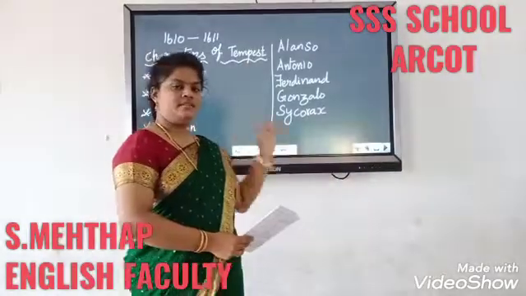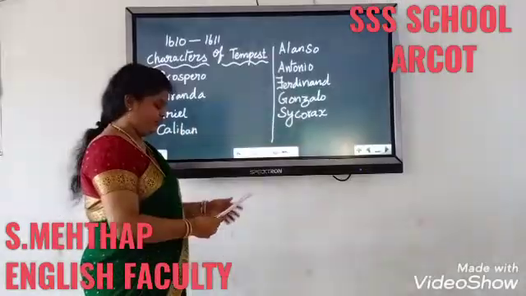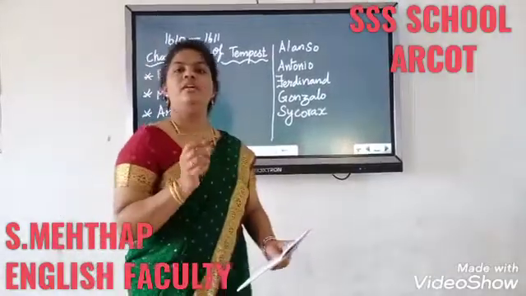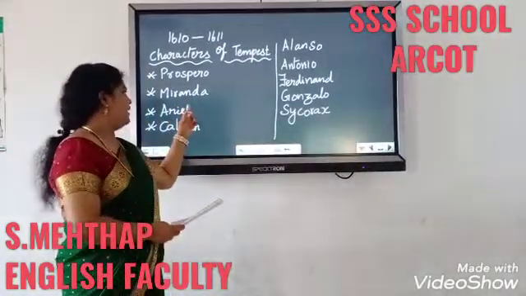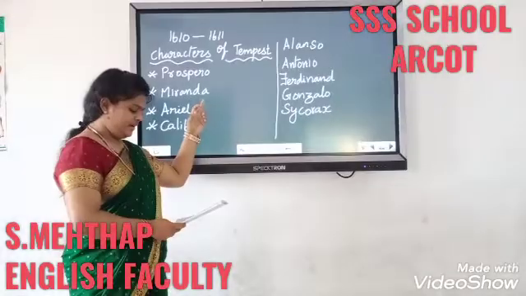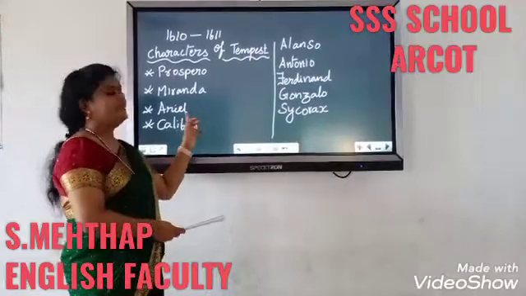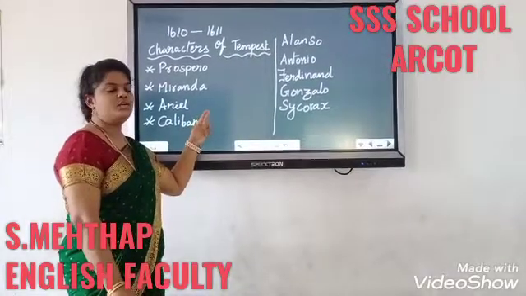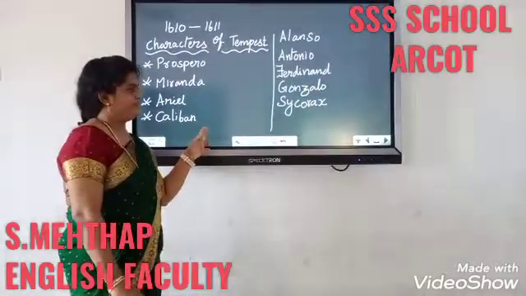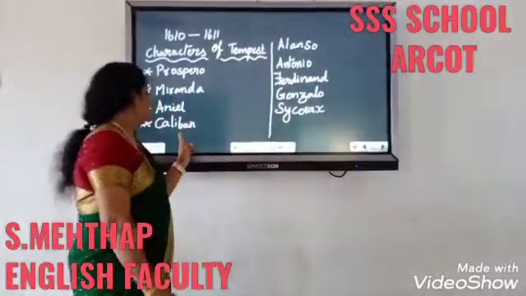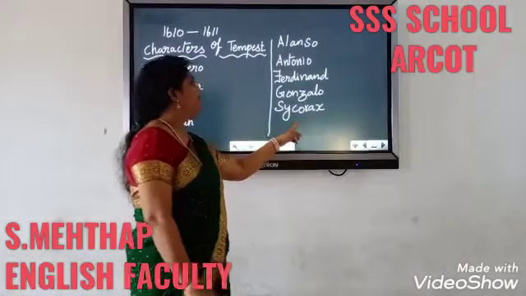Some of the characters who come in this story are Prospero. Prospero is the rightful Duke of Milan, and his daughter Miranda is a beautiful woman. Ariel is a spirit, a good spirit. Caliban is a monster. Cyclops' son was Caliban. Okay, this is also a monster.